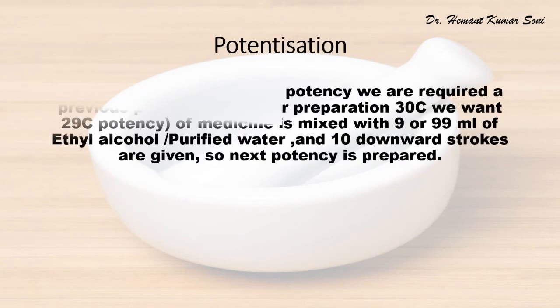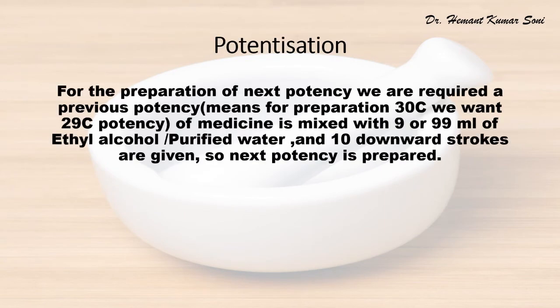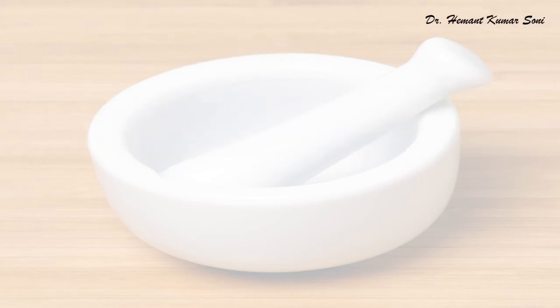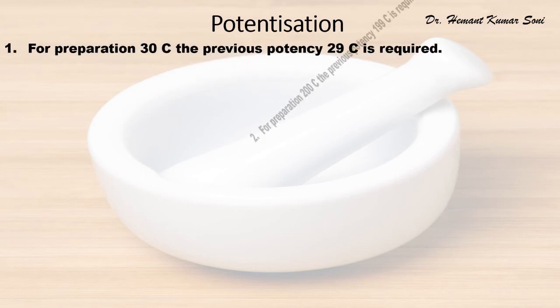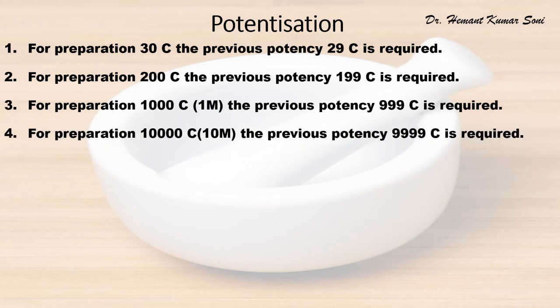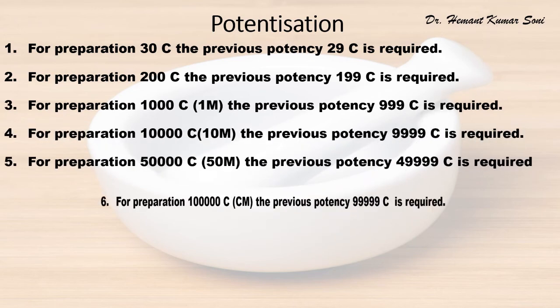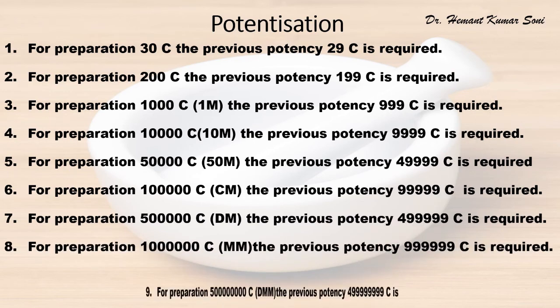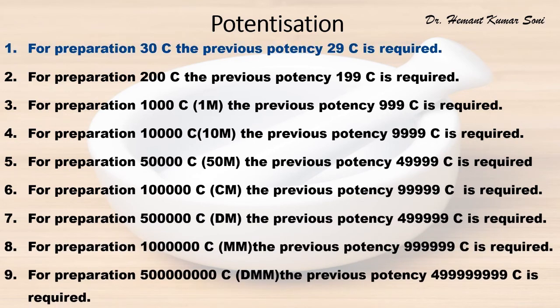Dear students, for the preparation of the next potency, we require the previous potency. Dear student, as a consequence, for preparation of 30C, the previous potency 29C is required.